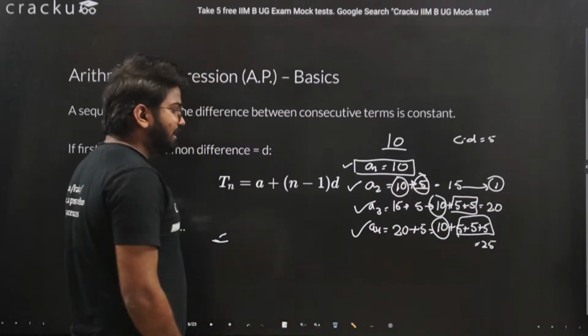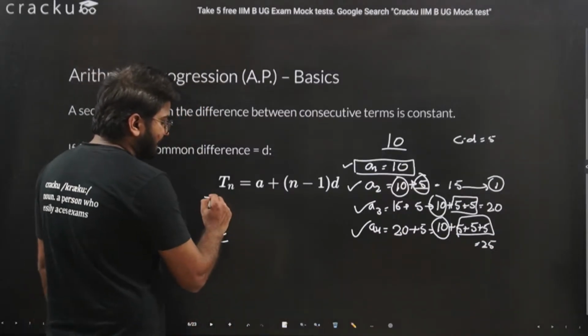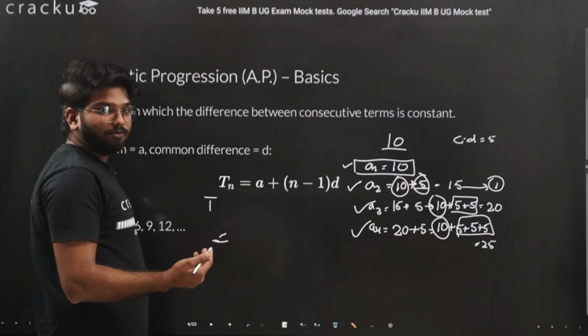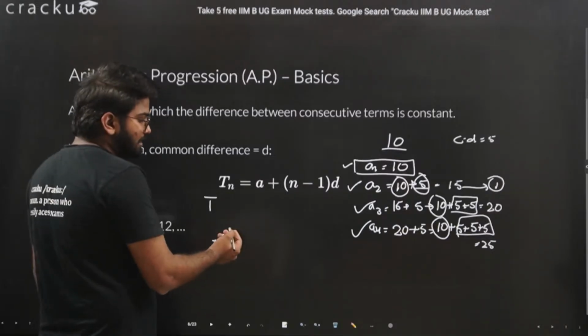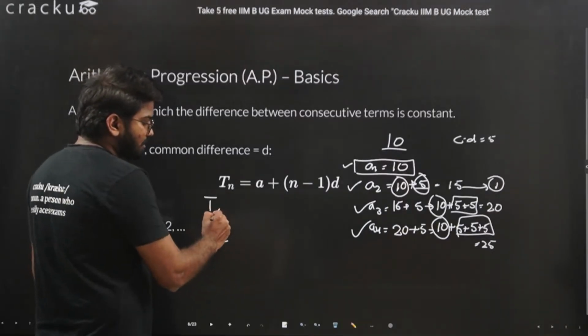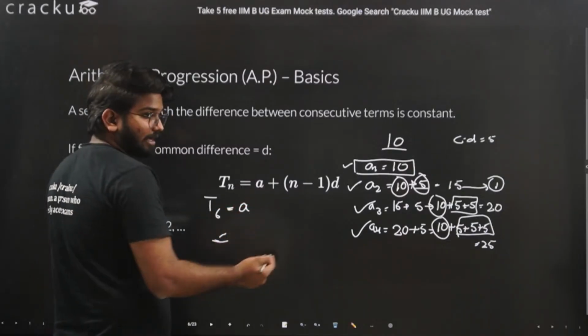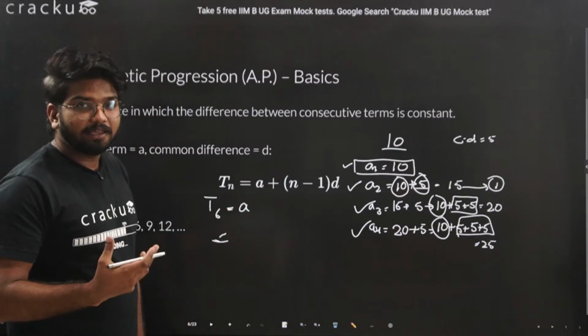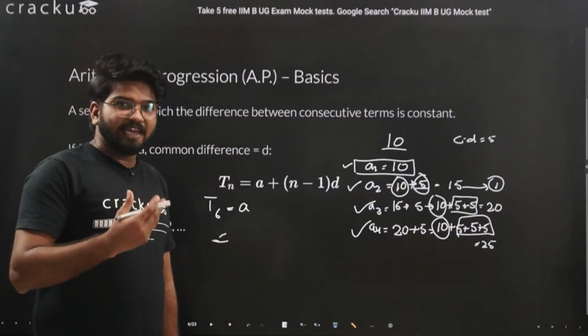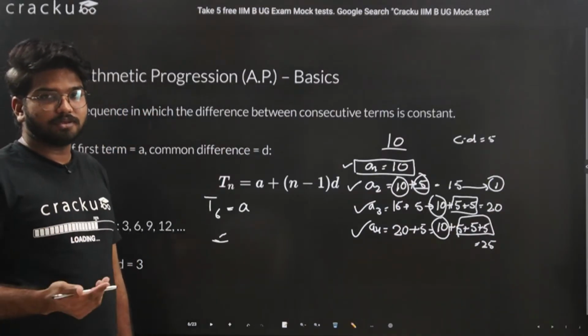With that we create a formula, Tn, where n is the number of the term. Let's say you are finding the 6th term. This is equal to the first term, A. Always remember that in progressions, A is generally referred to as the first term.